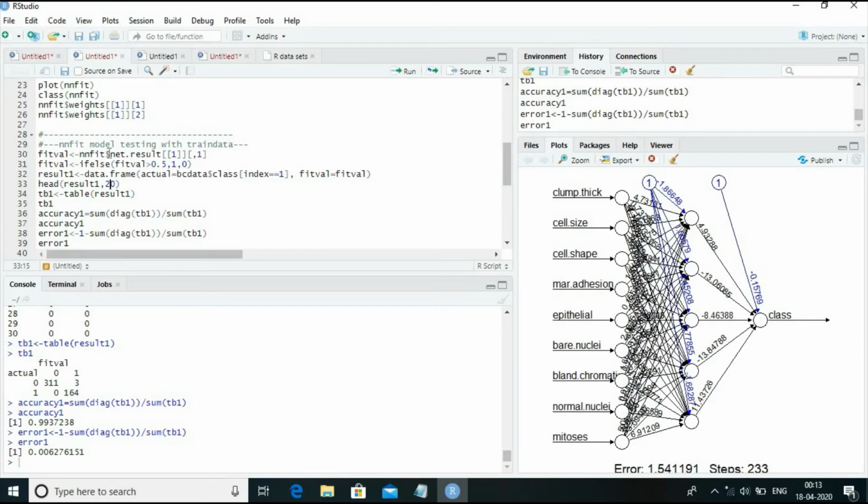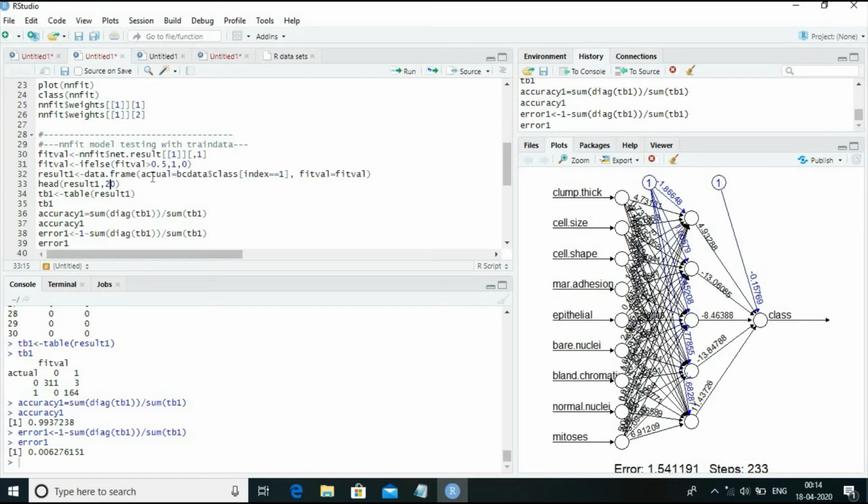This NNFit $net result, with this indexing, will give you the fitted values for the training data for the neural network model NNFit. It is saved over here to the vector fitval, and an if else command is passed to categorize the probability values of this fit value to binary states, either 1 or 0. If the probability is more than 0.5, then it is assigned value 1, otherwise it is assigned value 0.